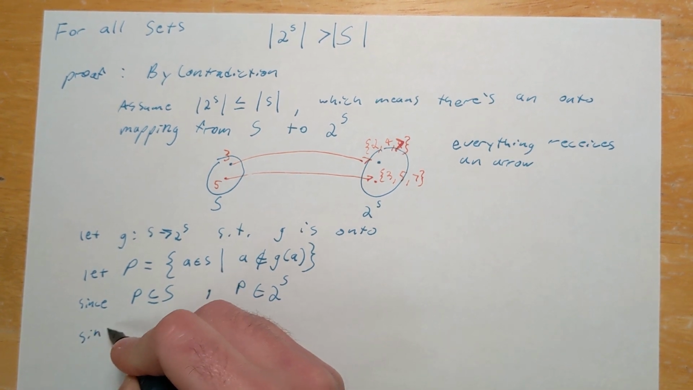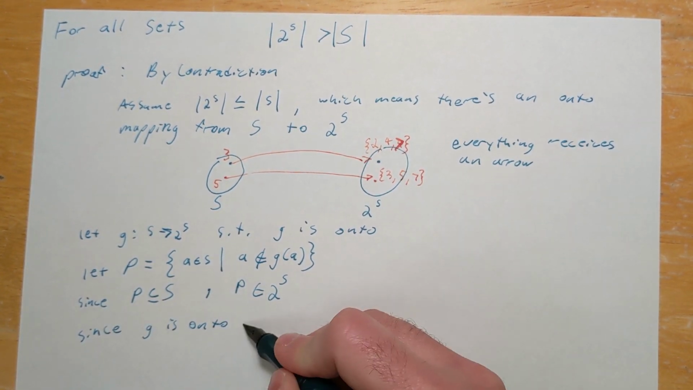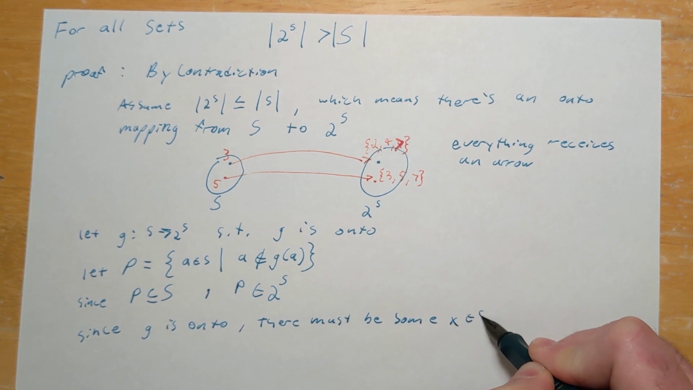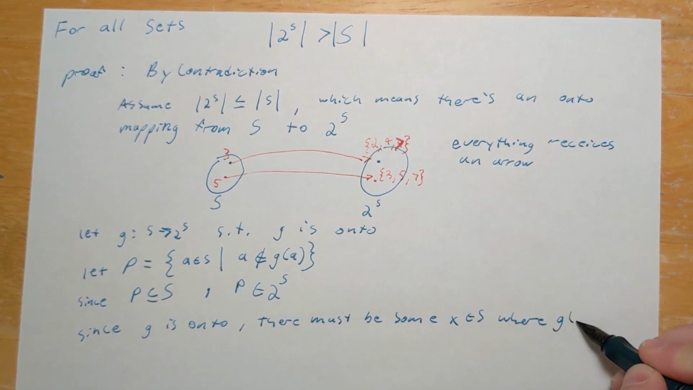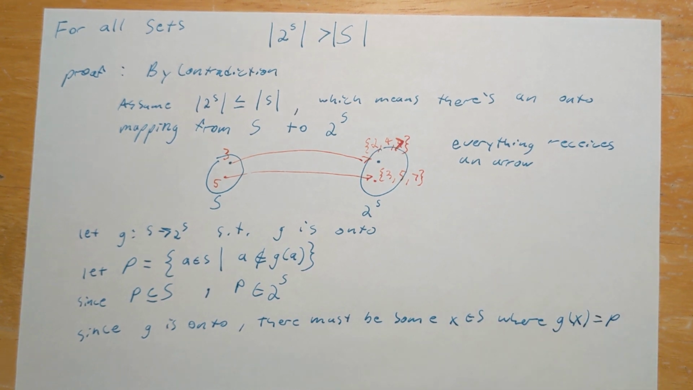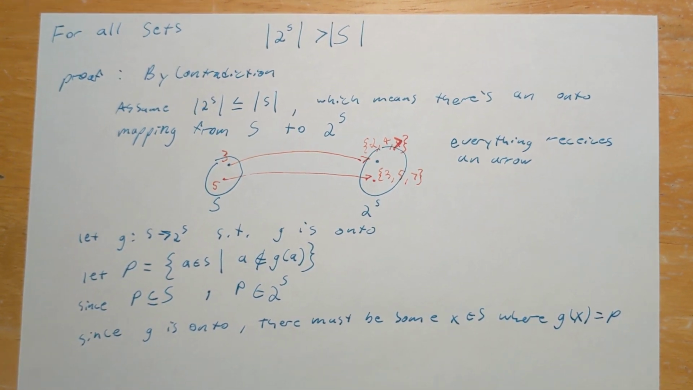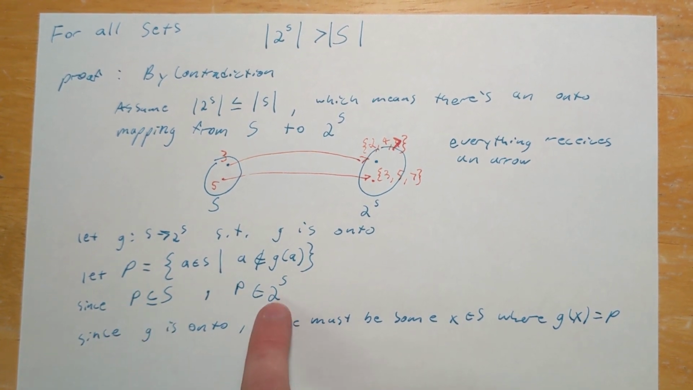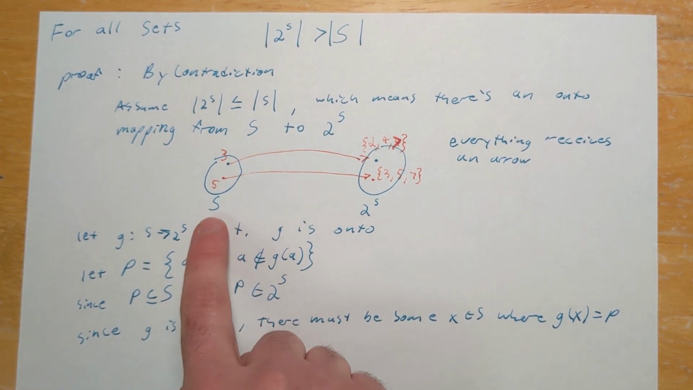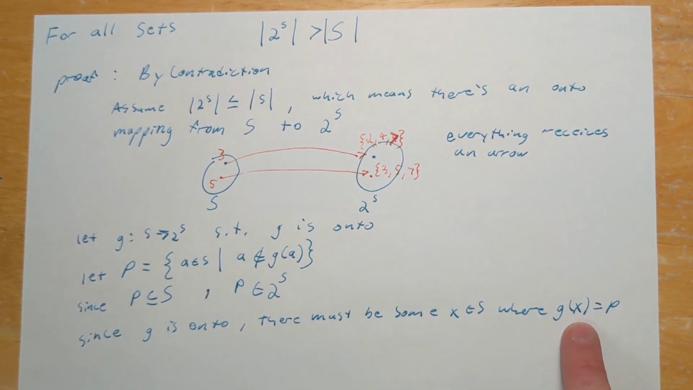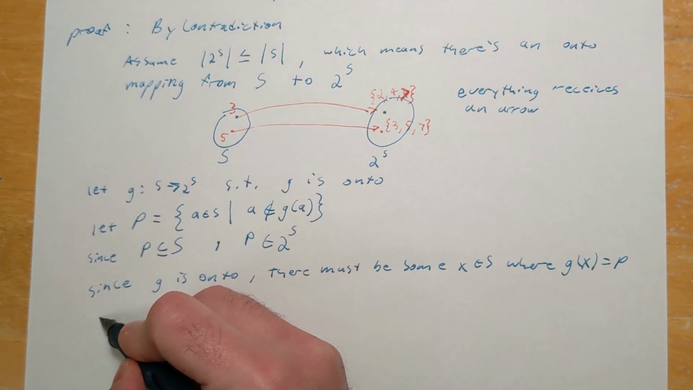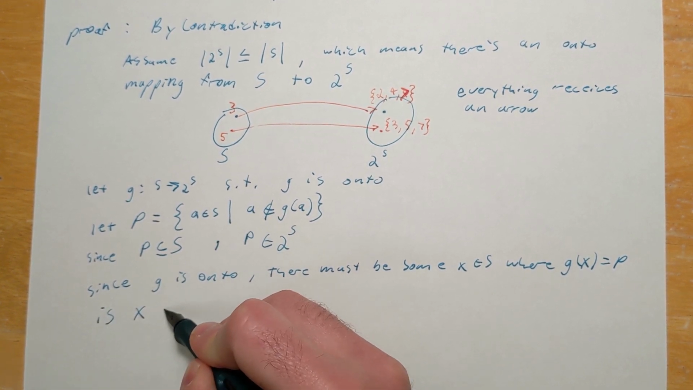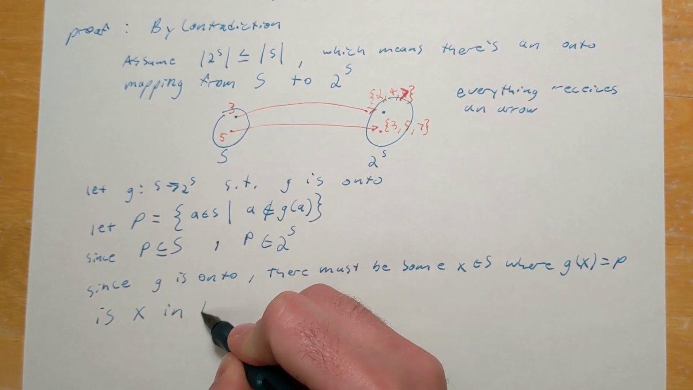So now we can say that since G is onto, there must be some X that belongs to S where G of X is going to be equal to P. So since we said that every element of the power set of S was mapped to by something from the set S by that function G, since G was onto, when we look at this set P that's an element of the power set of S, there must have been something from S that mapped to it. So let's call that thing X. So now we're going to ask this question, is X in P?